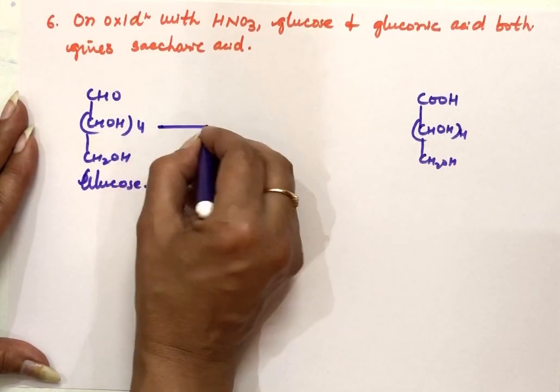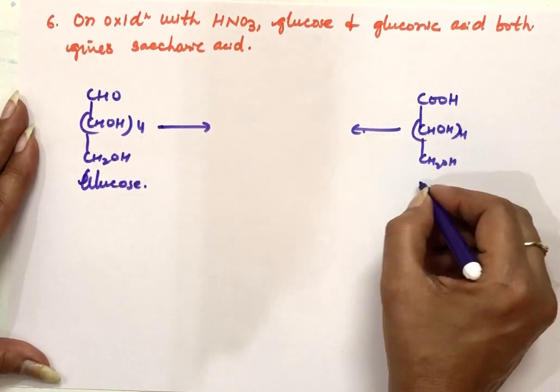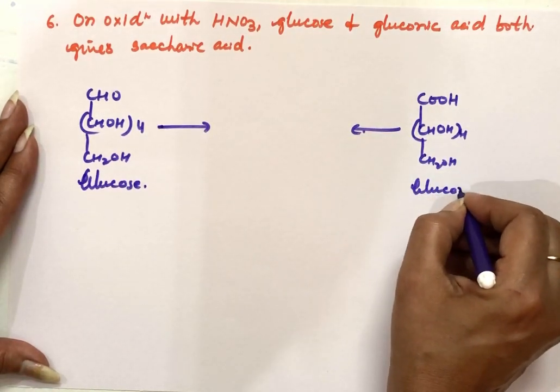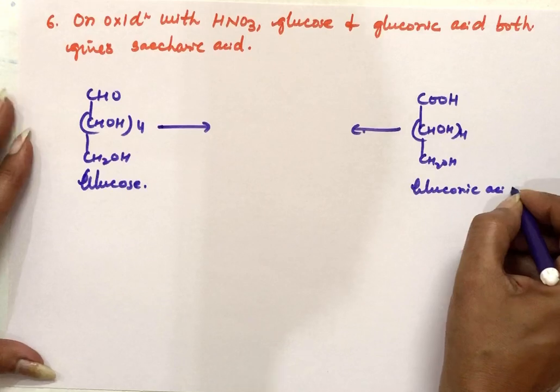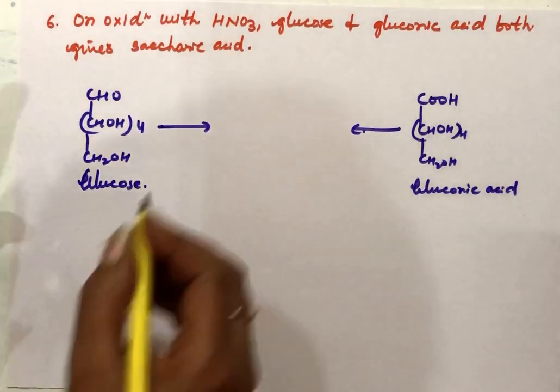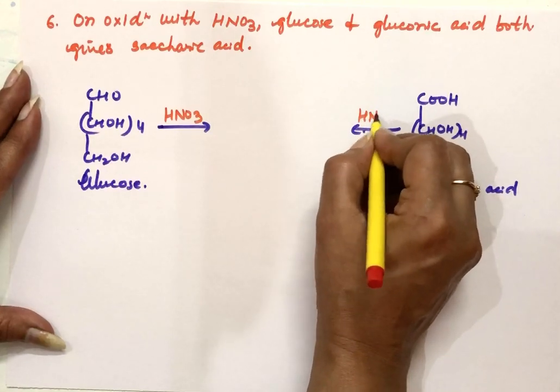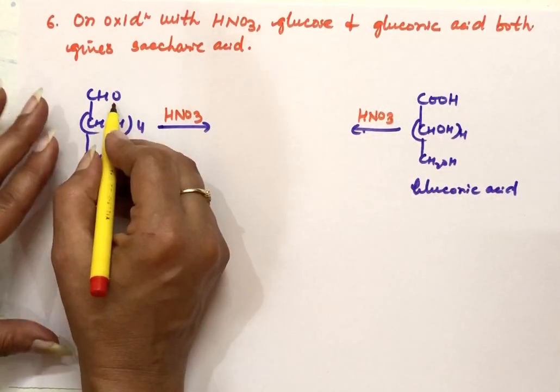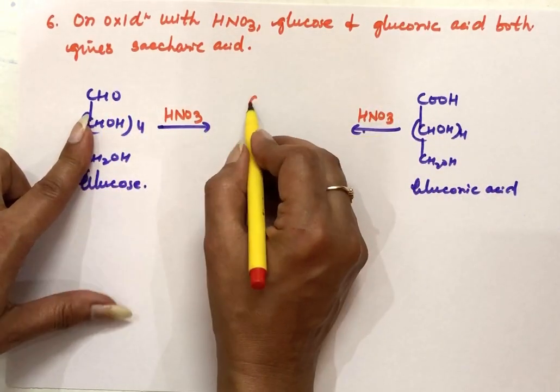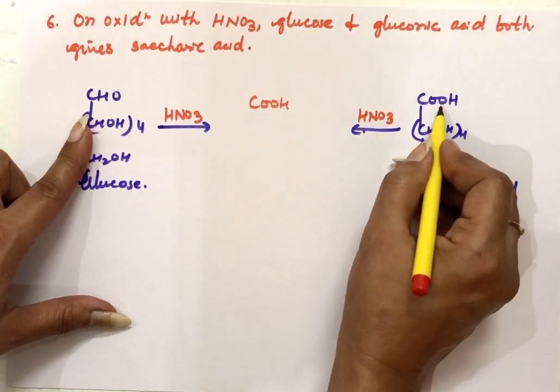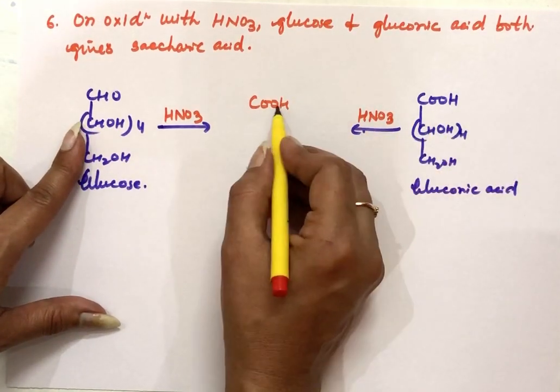We are doing the oxidation of both of these, glucose and gluconic acid, with nitric acid. This CHO will also oxidize to COOH. In this case, COOH is already here, so this will remain as it is.